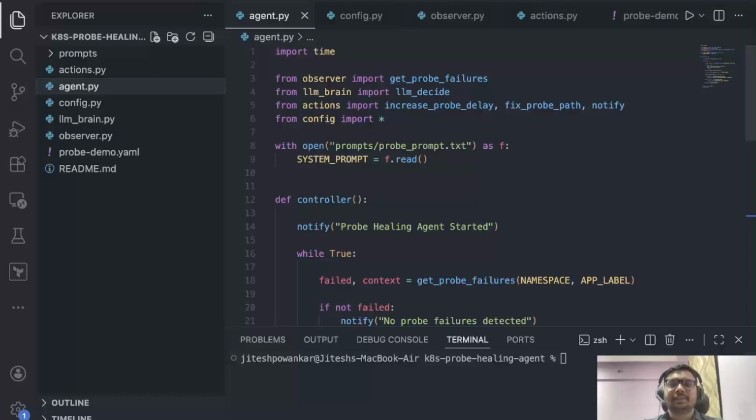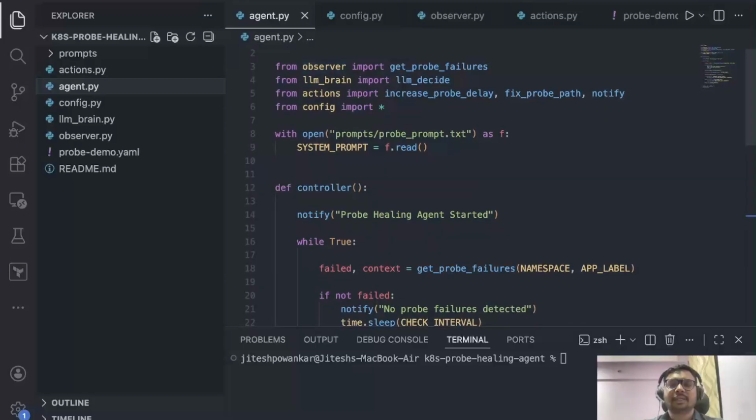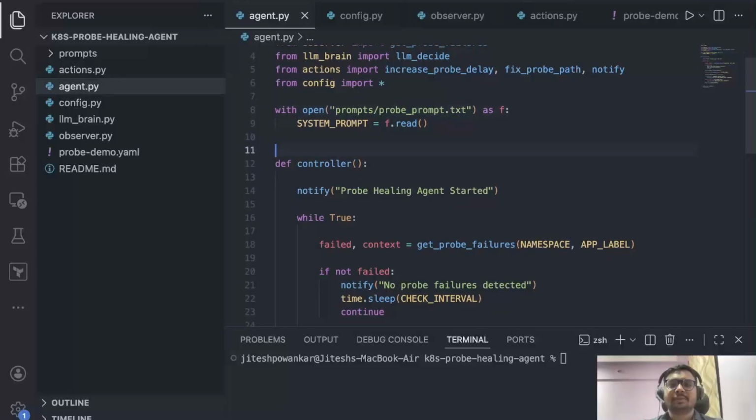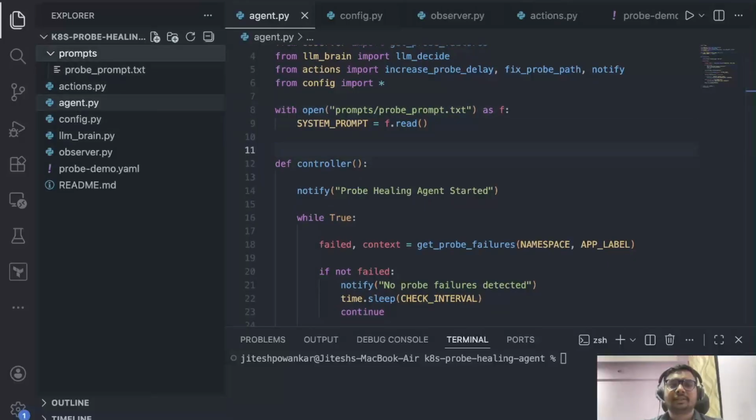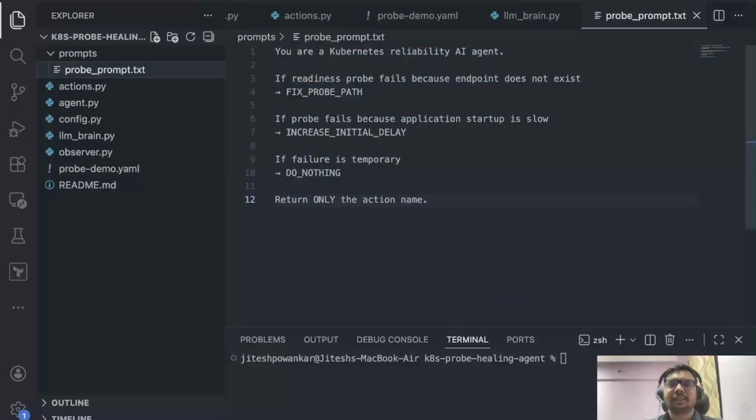If you come here, you can see this is the agent. Here we have the observer, LLM brain, actions, and config. Here we have written the prompt. So if you go here, you can see this is the prompt. Here we have specified, like, you are a Kubernetes reliability AI agent. If the readiness probe fails because the endpoint does not exist, fix the probe path. If the probe fails because application startup is slow, increase the initial delay. If the failure is temporary, do nothing.